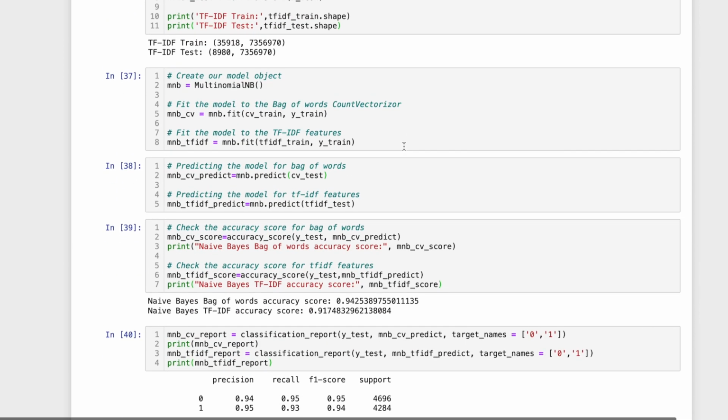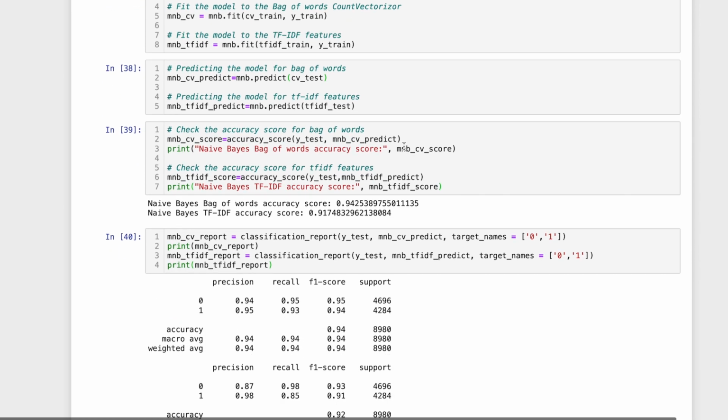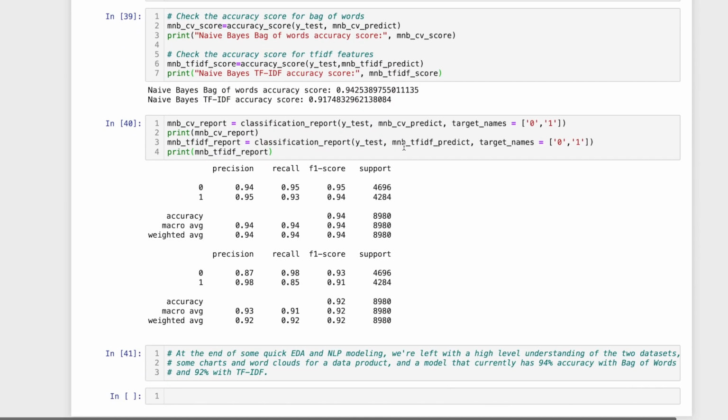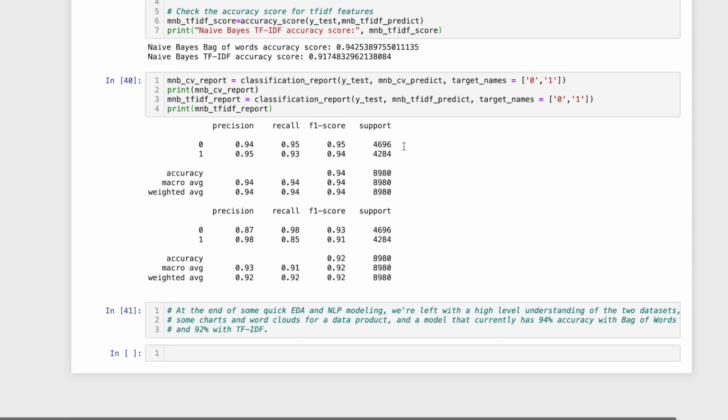From here, we just set our model up, run it through our train and our test, and we are left with these results. We have a 94% accuracy on the count vectorizer and a 92% accuracy on the TF-IDF predictions for our test sets. So relatively decent. We're left with a pretty good understanding of this. I've got it commented here.